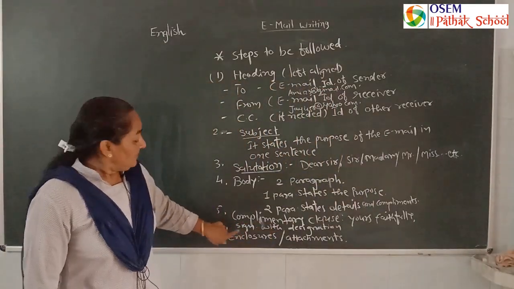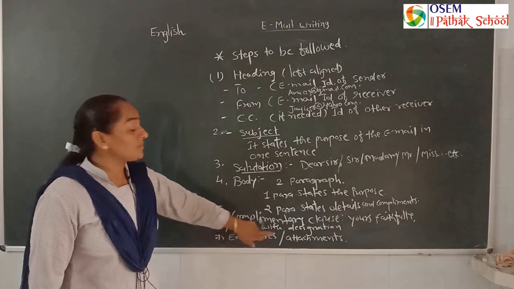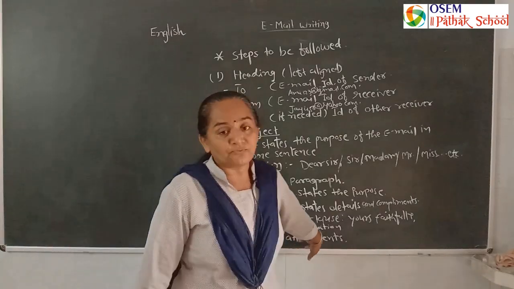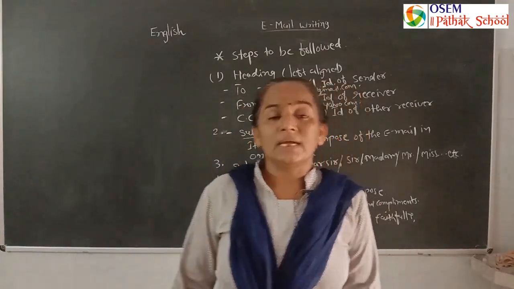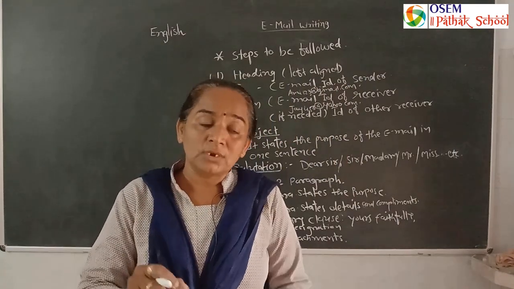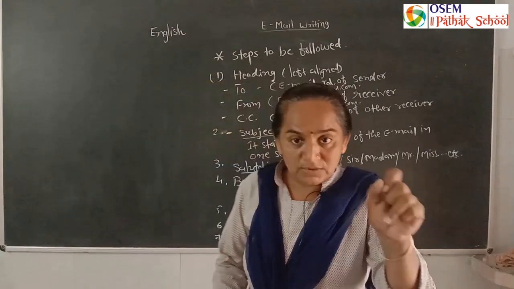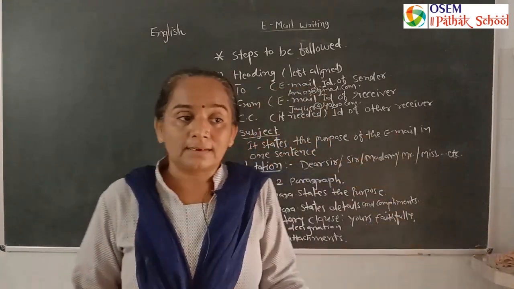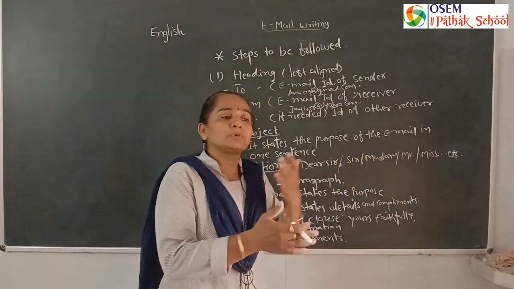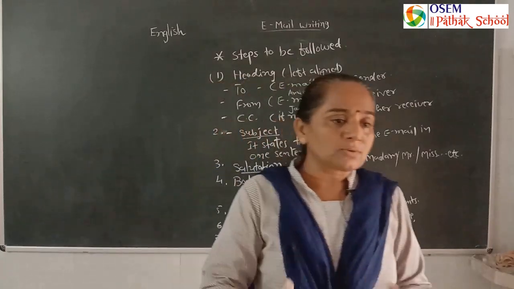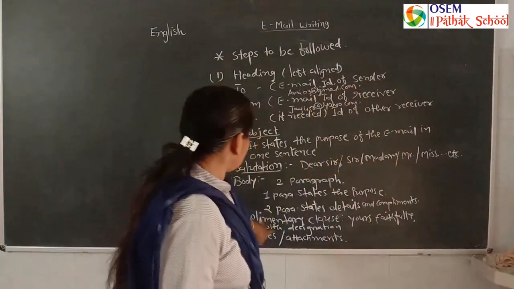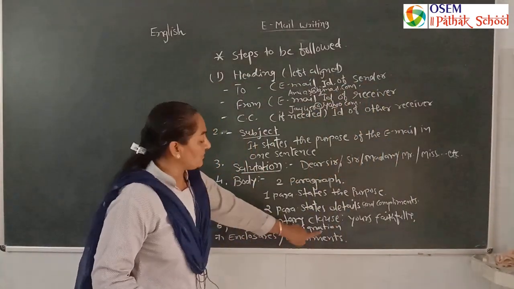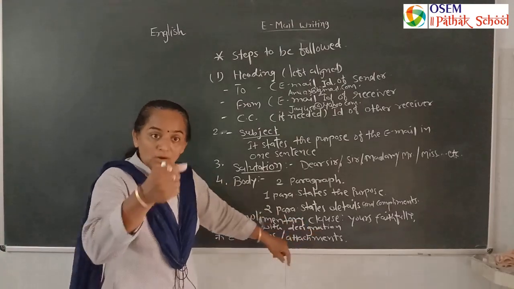Then last, signature with designation. When we write a formal email, at that time we should know what designation. Suppose you are the chief officer of so and so company. Suppose you are the managing director of so and so company. Suppose you are the principal of so and so institute. So we can write here our signature with the designation, with the authority.